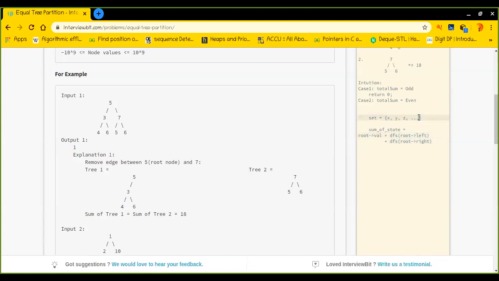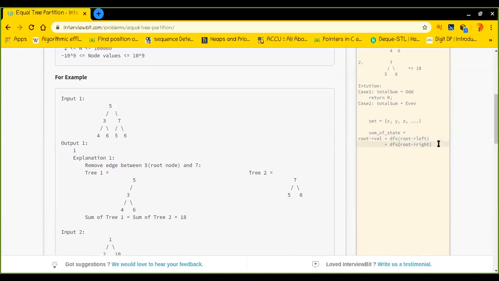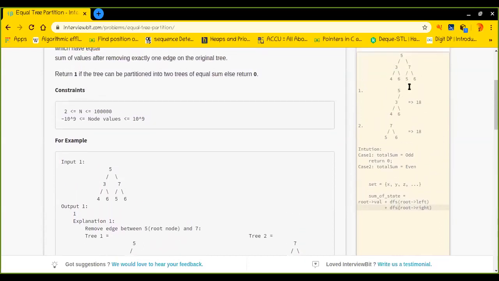Recursively, for any state with this as the root, I find the sum of the tree whose root node is this, and I save that sum in my set.